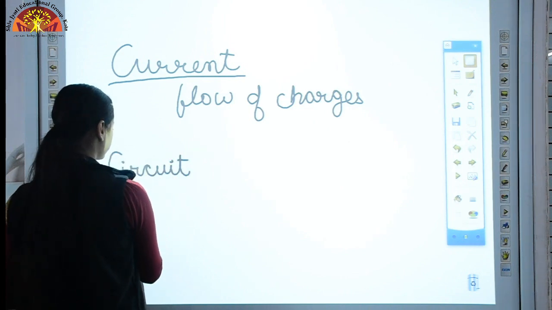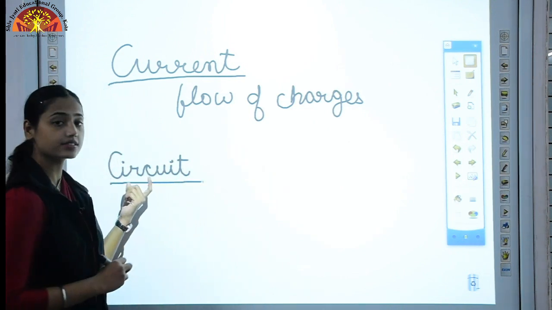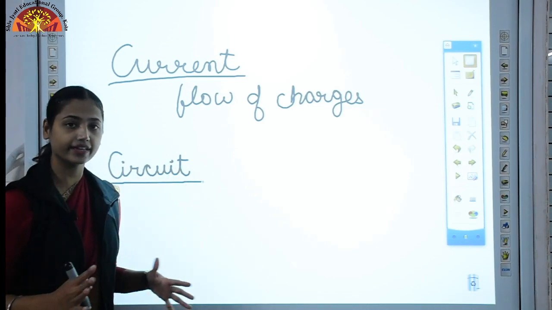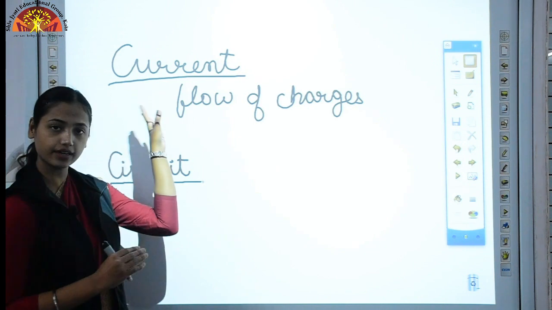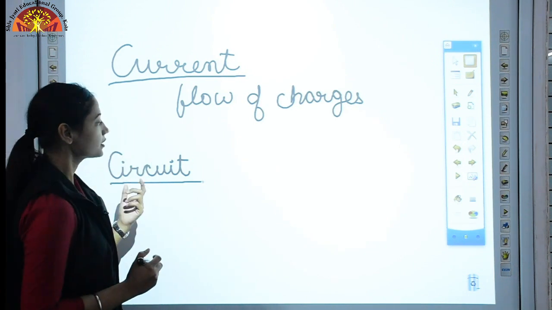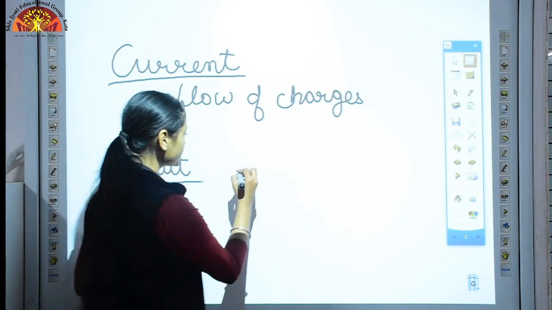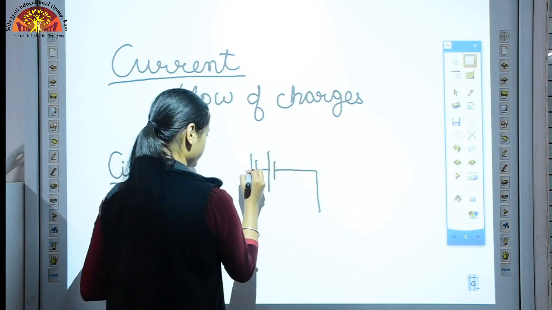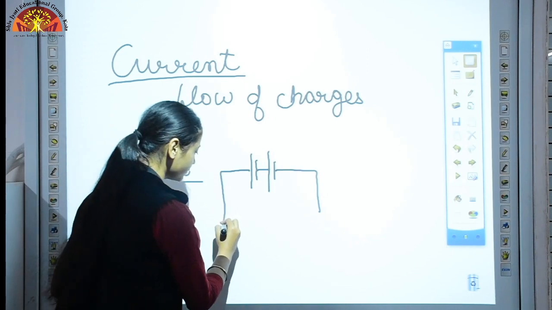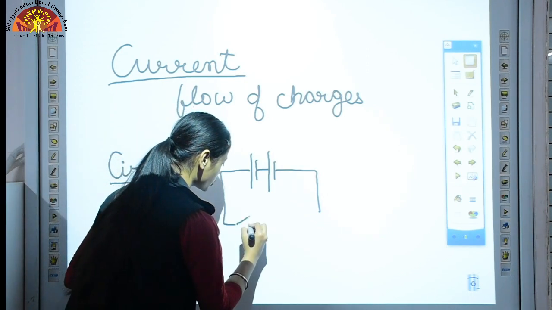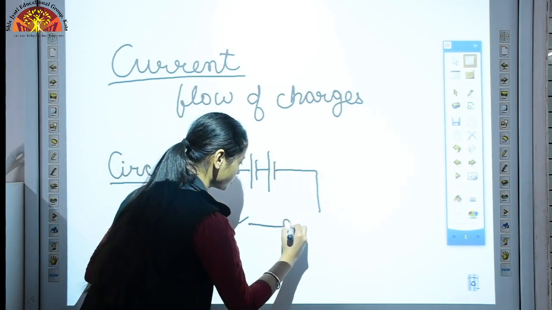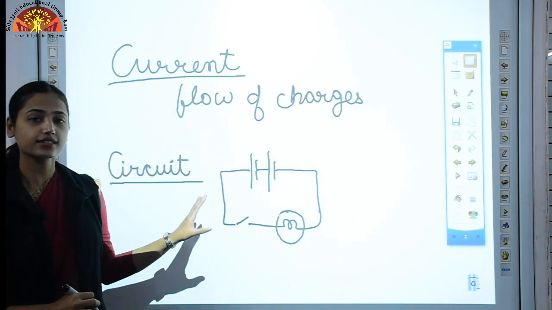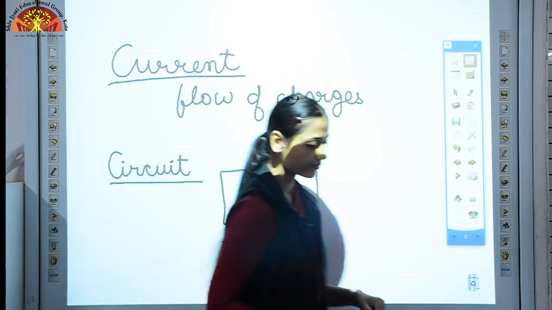Then one more term you are familiar with is circuit, electric circuit. What is a circuit? The basic arrangement to get current is known as a circuit. In a simple circuit, what are the components which we require? Battery, wires for connectivity, a switch and a bulb. This is our simple circuit.